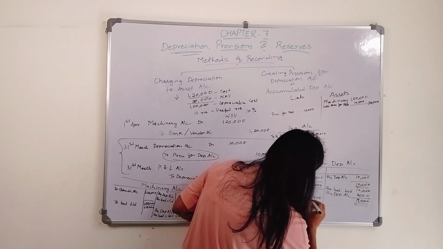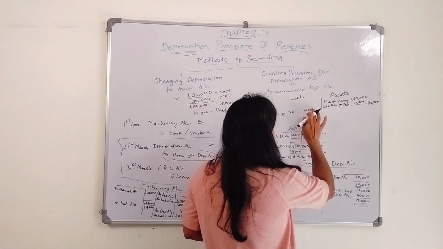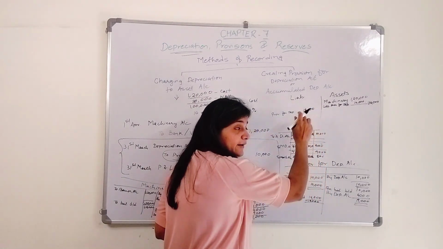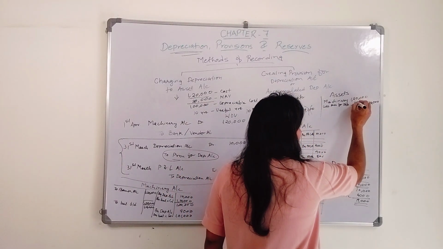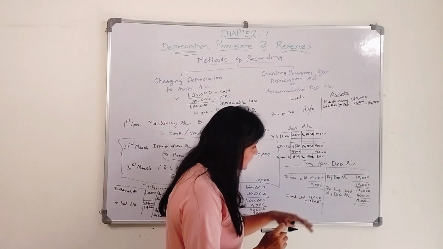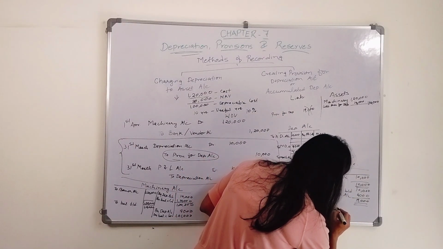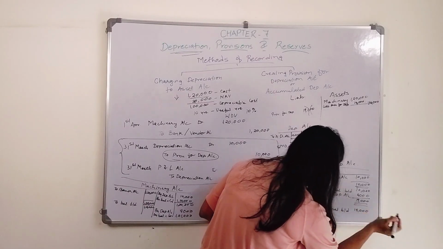Okay, in my liability side I am going to show 19,000 in the next year as provision for depreciation, or else I will deduct from 120 19,000, right? Next year again by balance brought down is 19,000.